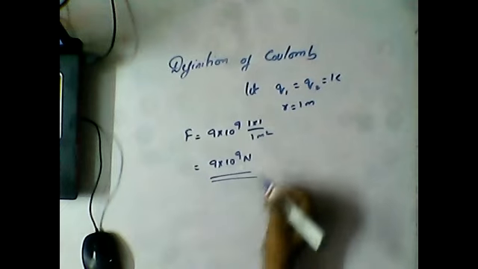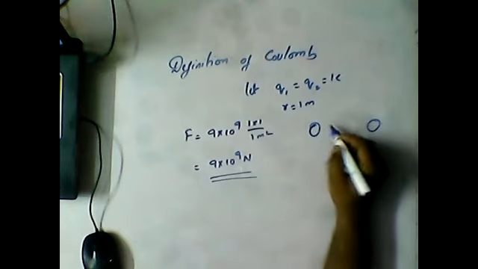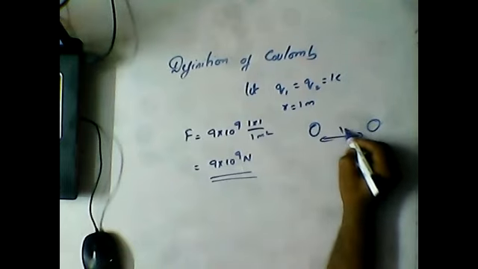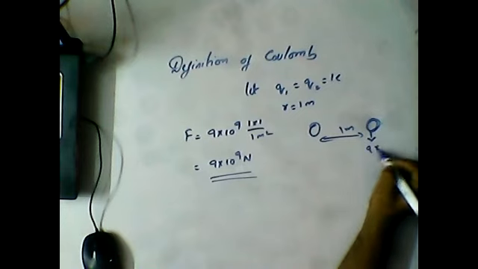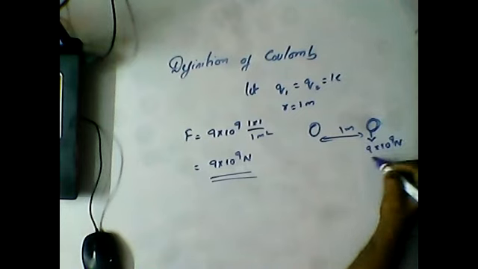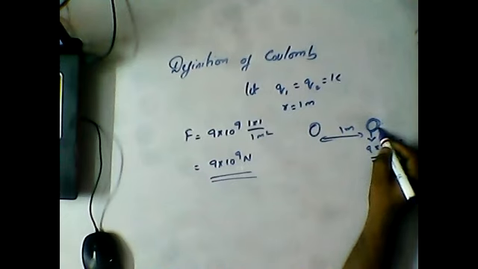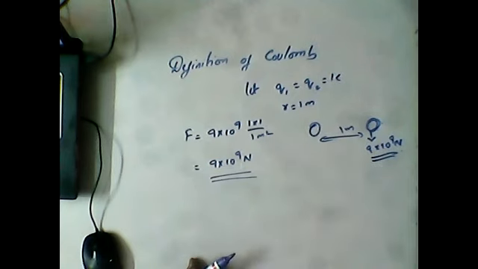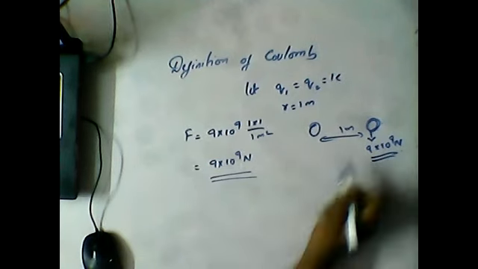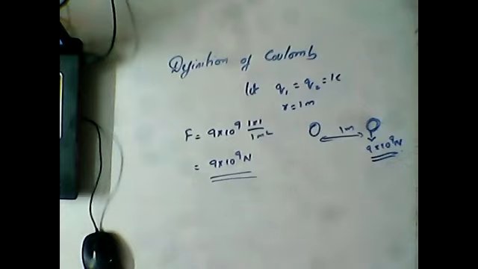So whenever two point charges separated by a distance of 1 meter experience a force of 9 into 10 power 9 newtons, then its value is 1 coulomb. Are you getting the point, guys? So a 1 coulomb charge should experience a repulsive force of 9 into 10 power 9.